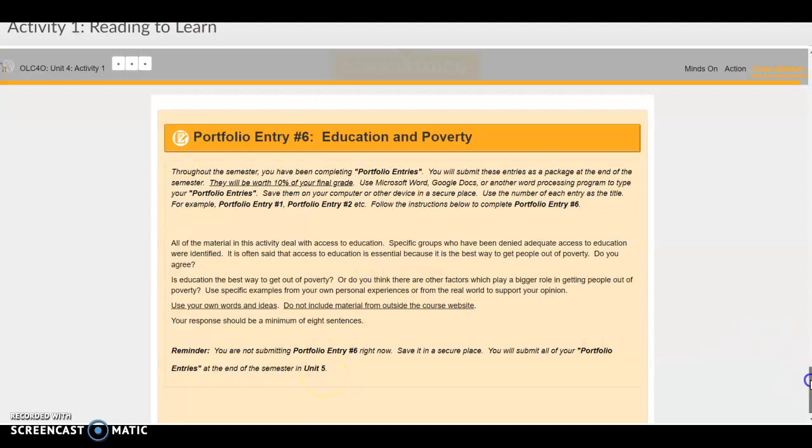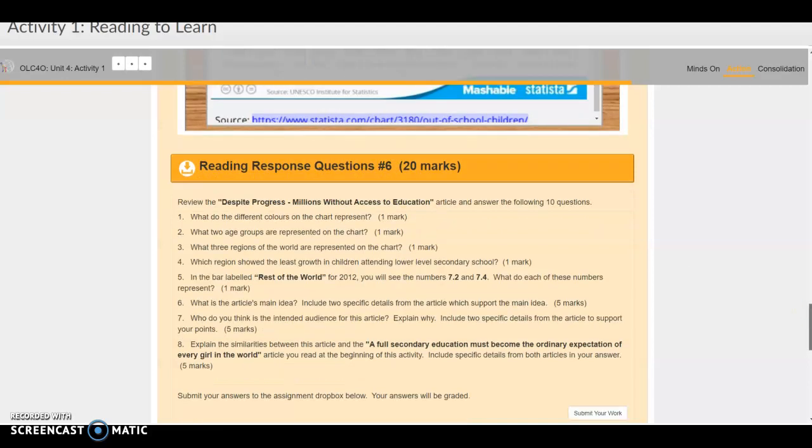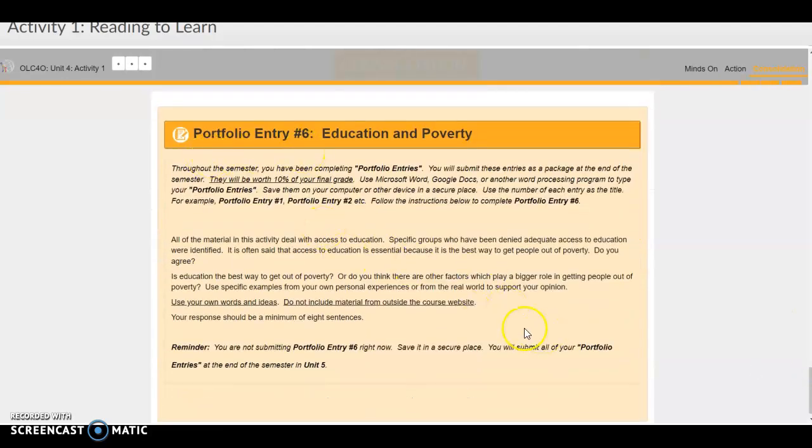If you have any questions about the activity, especially about the 2 assignments, the reading response questions or the portfolio entry, please let me know.